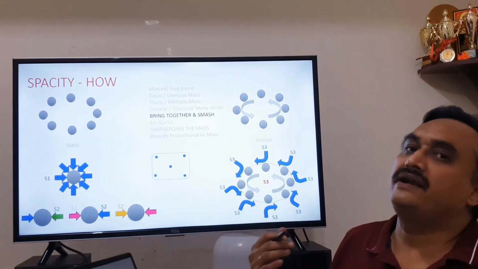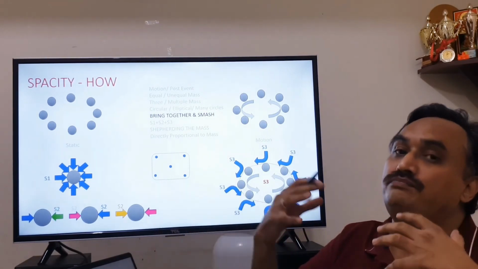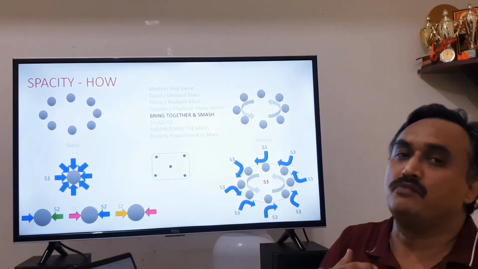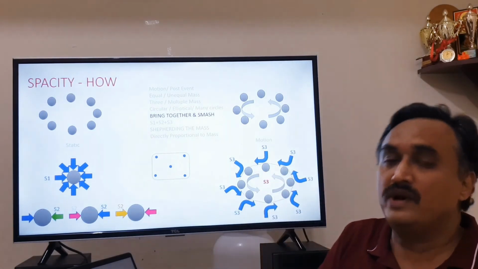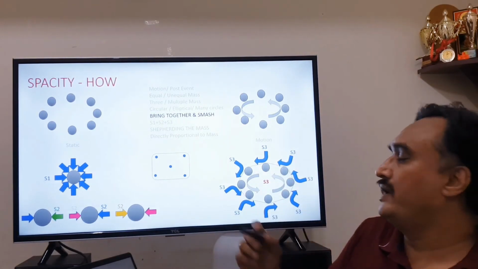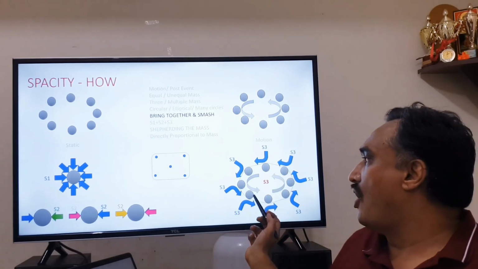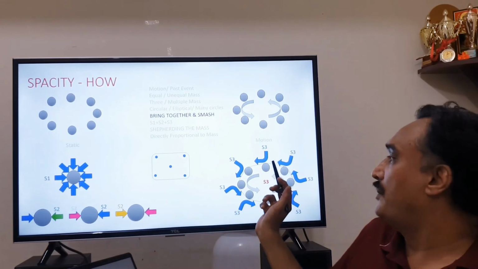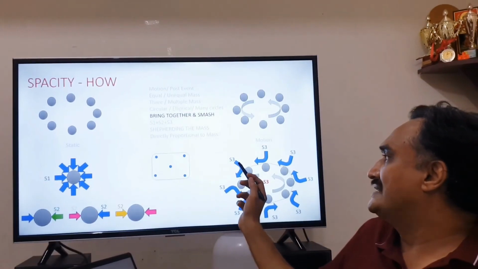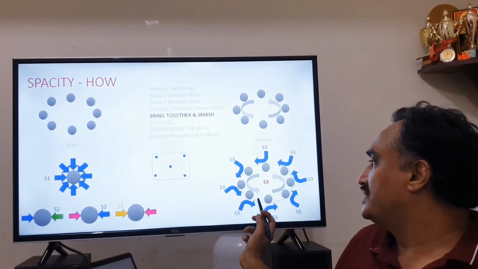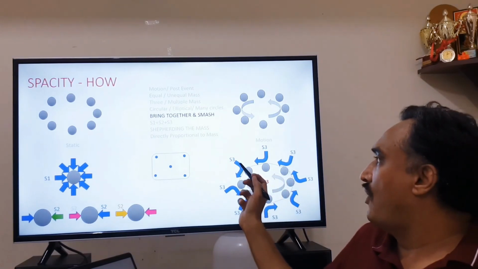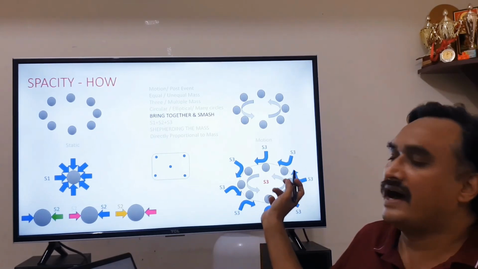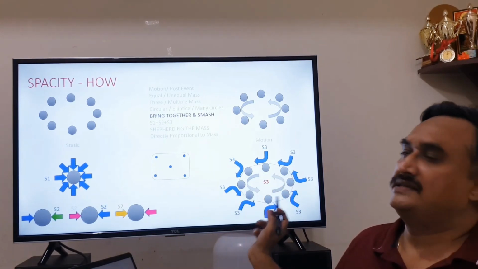But that is not the mandate of spacity. It wants to hold them together, shepherd the flock and keep it moving and then bring them together. So the only direction left for it to act is along the direction of motion, and that is how S3 is formed. And as you can see, this is nothing but a cumulative addition of all these small S3s which are acting on each mass, and this is directly proportional to the masses that we consider here.